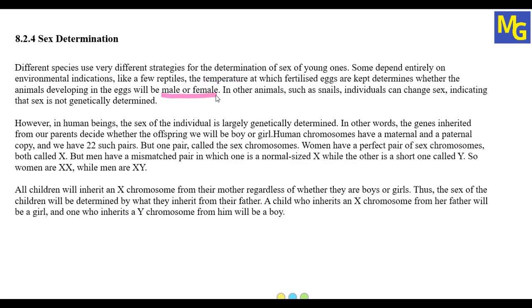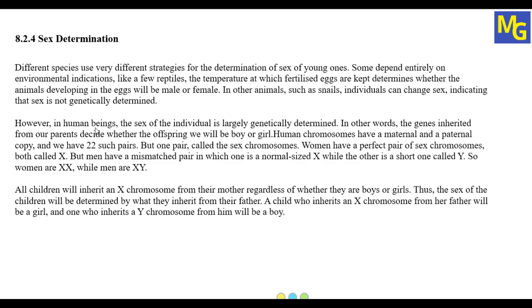will depend on that. In other animals, such as snails, individuals can change sex, indicating that sex is not genetically determined. In the case of snails, the individual or the young one can change the sex. So what this says is that sex is not genetically determined. So there are many different types of strategies with the help of which sex of the young ones is determined. But in the case of human beings, it is a very different method. It is a very interesting way to determine the sex.